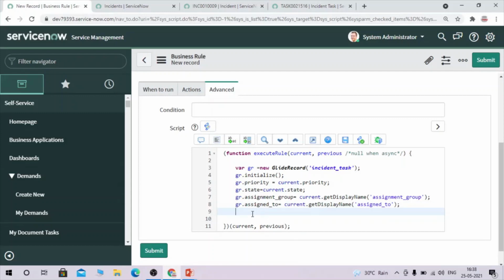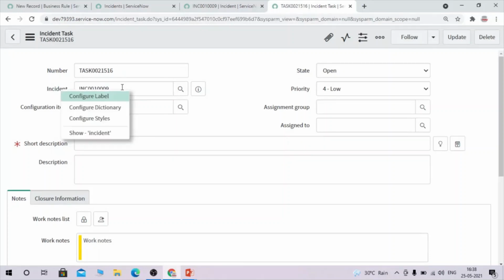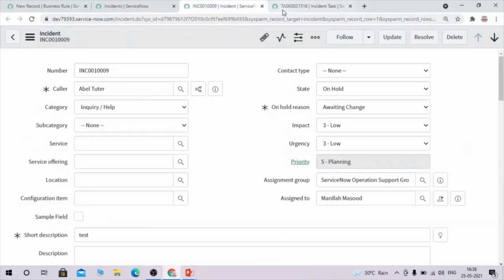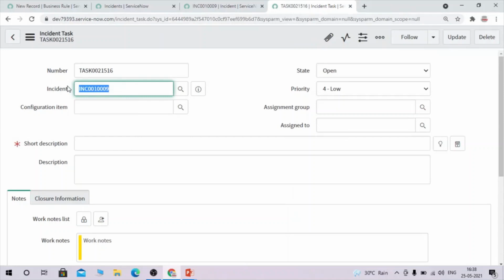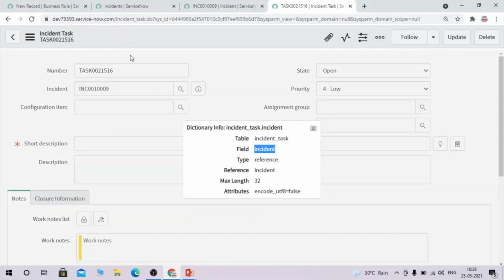So now what I'm going to do is add the backend value of this incident. Here I have to do the mapping, so I have to add this parent incident here. This is the reference field, so I'm going to take the ID of this current incident and add it here. So this task will be tagged as a child, or as a related list for this incident. Okay, so let's copy the backend value of this incident.